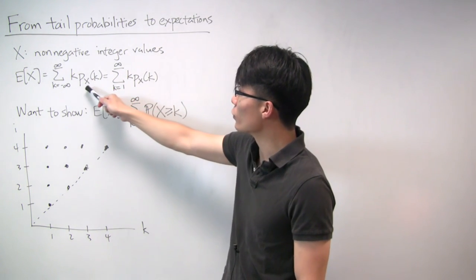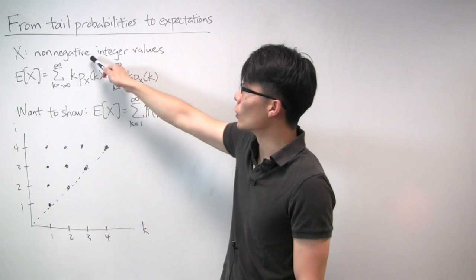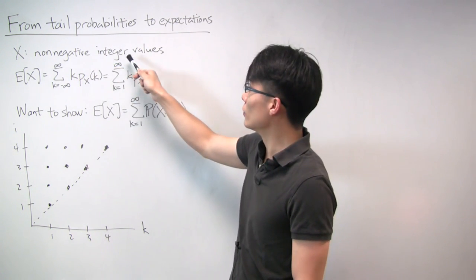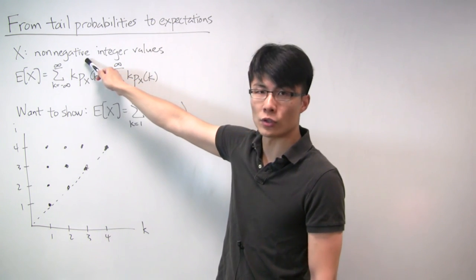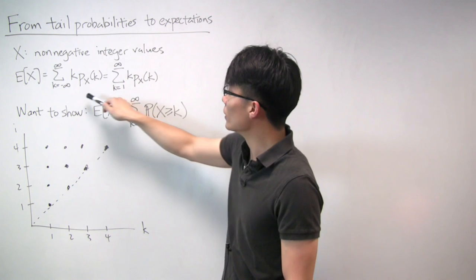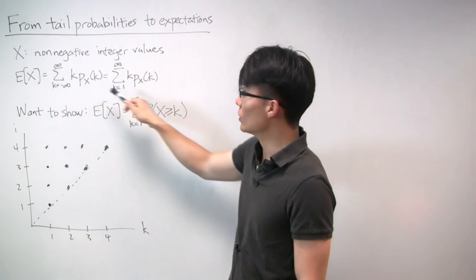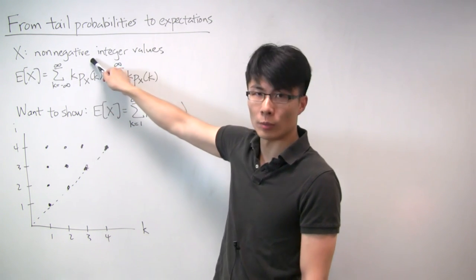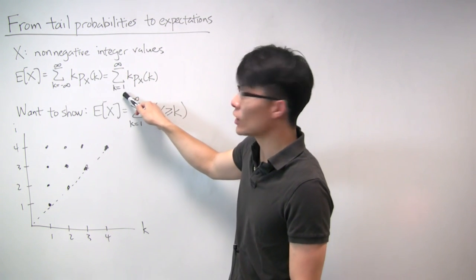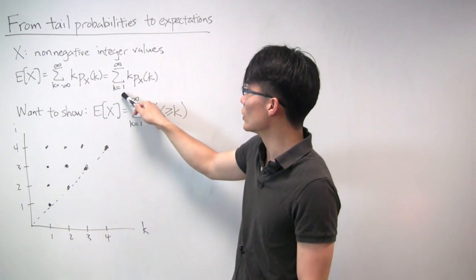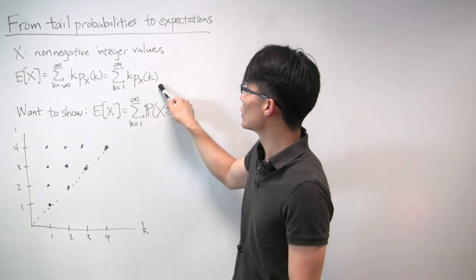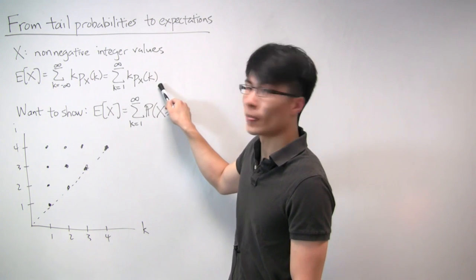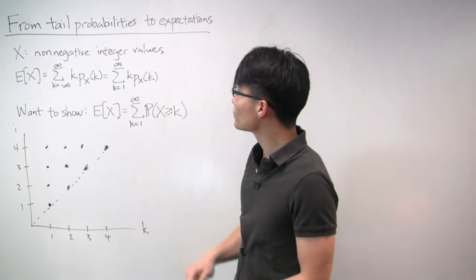We can simplify this formula a little bit if we consider only non-negative integer random variables, that can take on only non-negative integer values. So we can wipe out everything from negative infinity to negative 1 because the random variable can't take on those values. And we can also discard the case where k equals 0, because when k equals 0, this expression is 0, so it doesn't add anything.